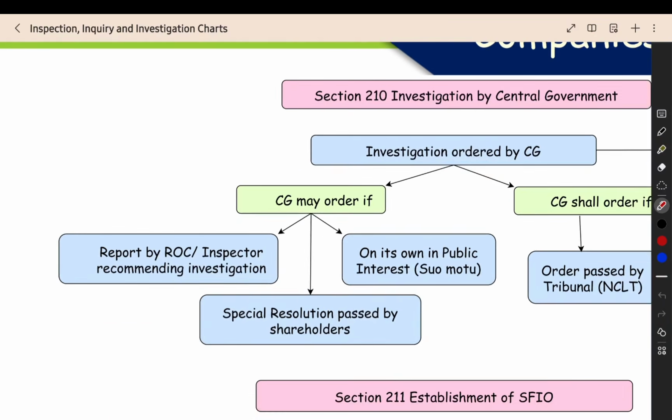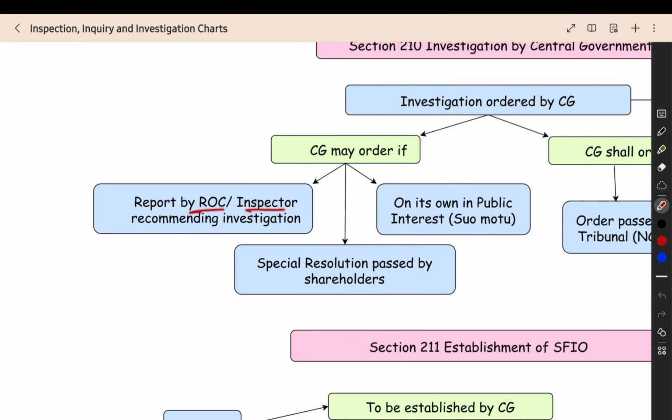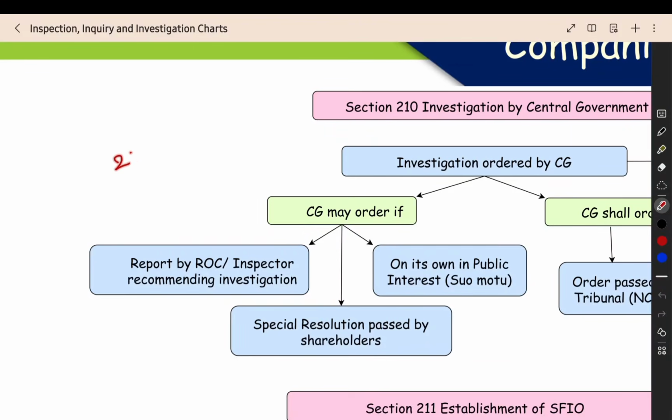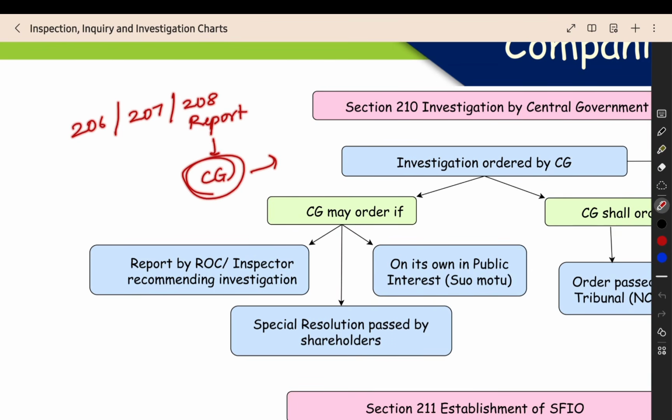Where the central government has the option, the ROC or inspector will conduct the inquiry under section 206, and 207 will be the procedure, and then they will submit the report in 208. So these are the three sections. 206 gives the power, 207 gives the procedure, 208 gives the report. And this report, I told you, will go to the central government. Based on this report, if the central government wants to do an investigation, they can do it. That is the first part.